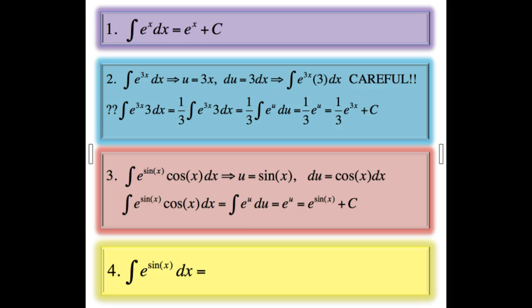reciprocal of that number. Now let's take a look at problem 3. Looks pretty intimidating, but it is actually quite easy. We see a composite function made up of the sine of x and e to the x, where sine of x is inside e to the x. Right next to that composite function, we see cosine of x, which conveniently is the derivative of sine of x. Problem 3 needs nothing else. Let u equal sine of x, du is cosine of x dx. Switch variables and we have the same integral as we had in problem 2. Of course, our u is considerably different. The result is e to the u, and back subbing, we have an answer of e to the sine of